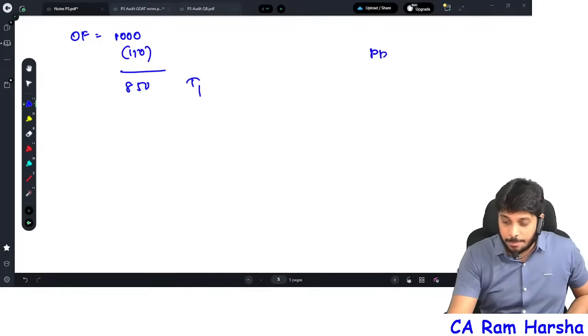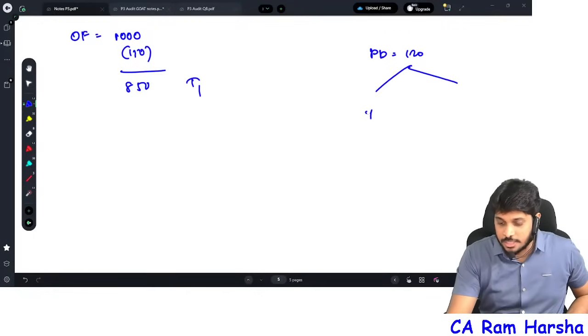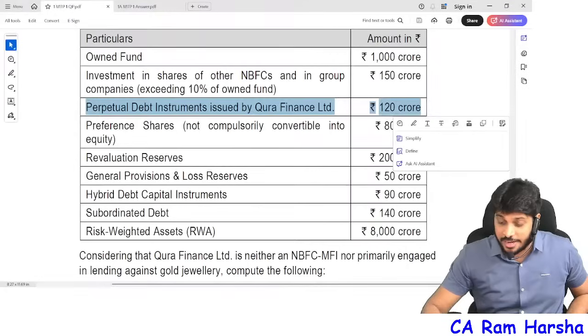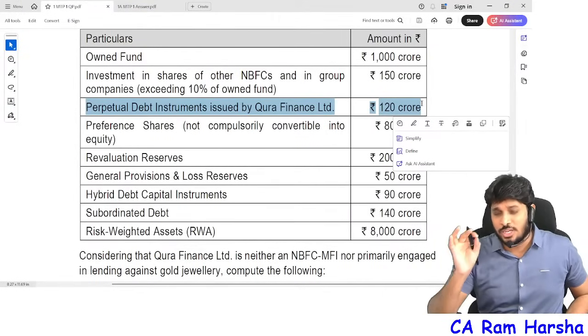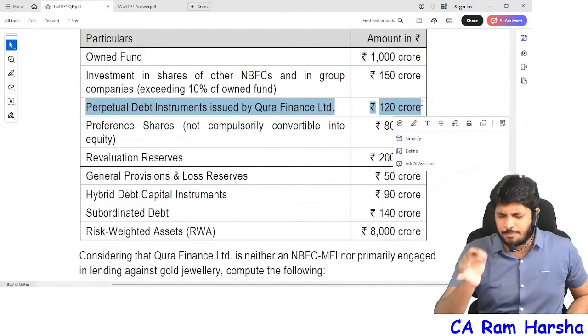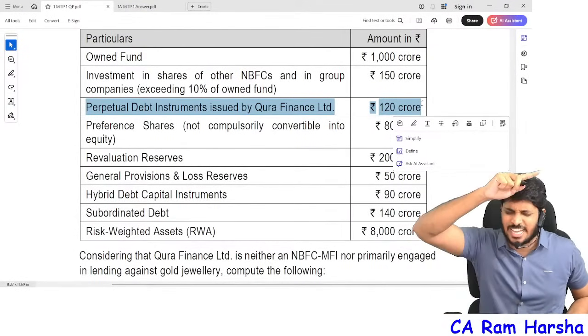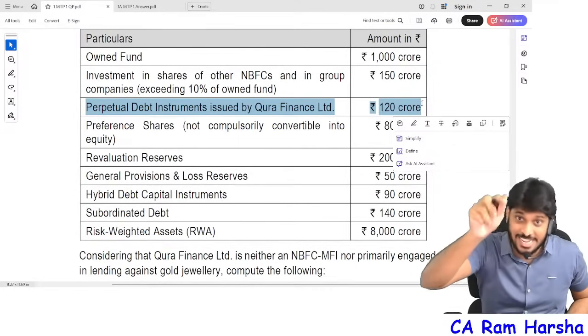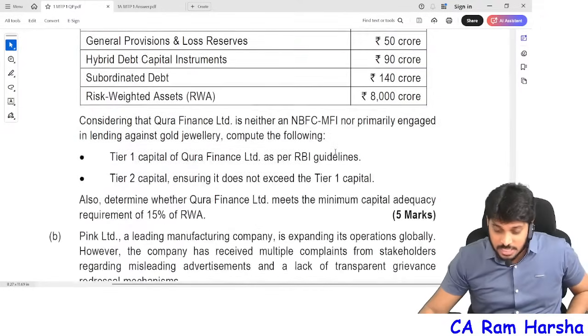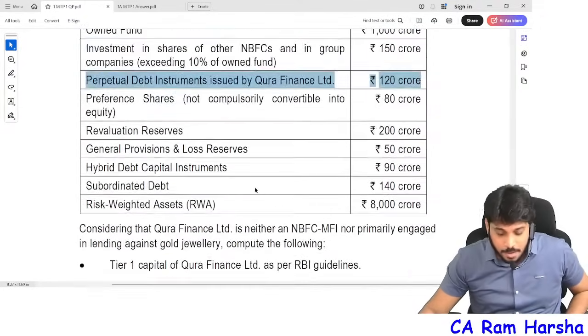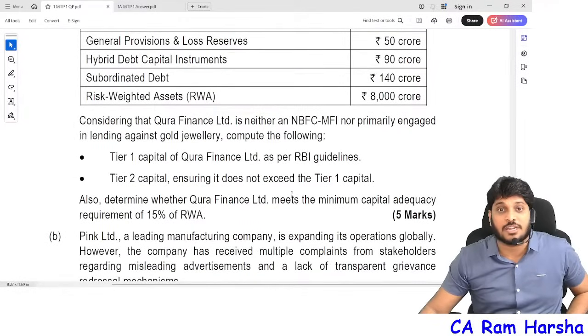Total perpetual debt is 120. Within this, how much is tier 1 and how much is tier 2, we need to find out. Perpetual debt up to 15% of last year's tier 1 capital can be part of current year tier 1 capital, right? We will see last year's tier 1 capital information. They have not given last year's tier 1 capital information.